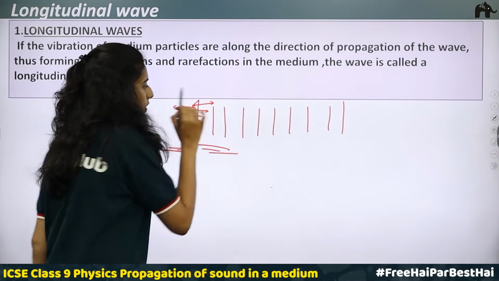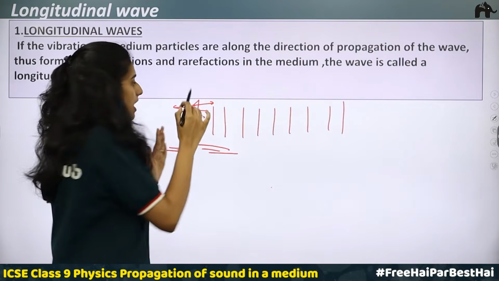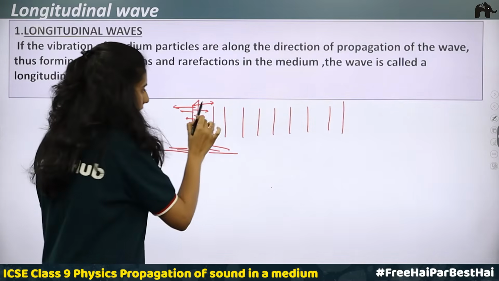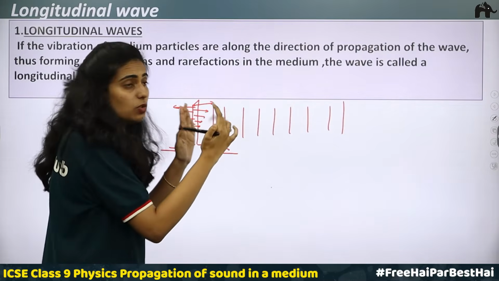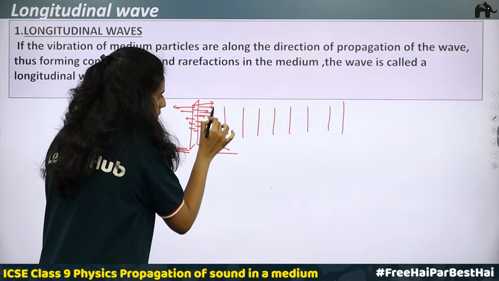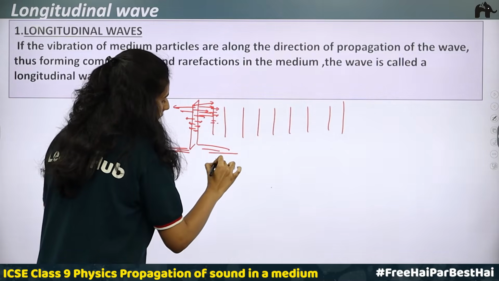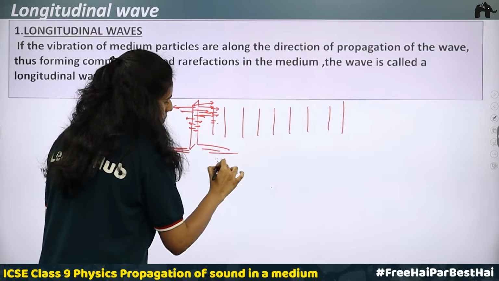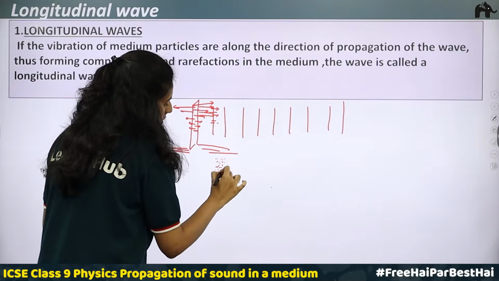Then, when it moves to the right, the surrounding air on this side starts coming closer. That is, these particles are pushed to one side. A region is produced where the particles are very close to each other.